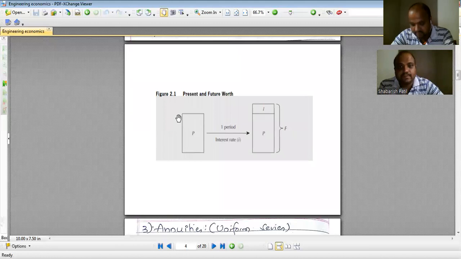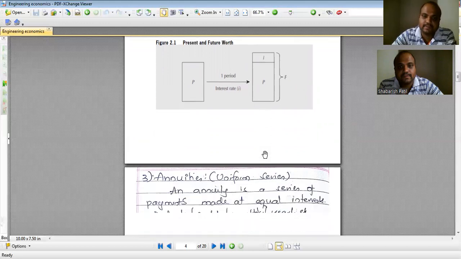Basically, when we talk of interest, we are interested in the amount being kept. So this is how the present and future value are represented. If I have some present value of anything as P, after one period, maybe a month, a week, or a year, with an interest rate of i, what you get after that period is P plus I. I is called the interest amount, and small i is called the interest rate, and P plus I is called the future worthiness or the future value of the thing.